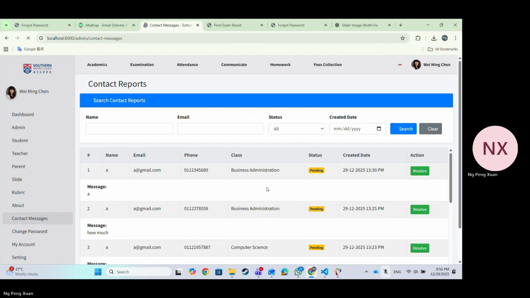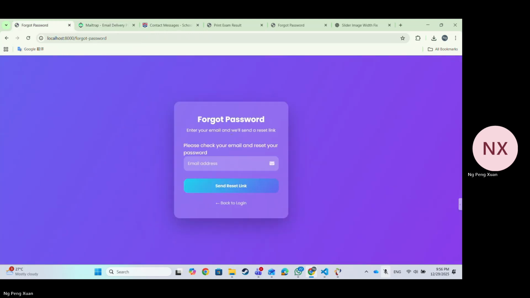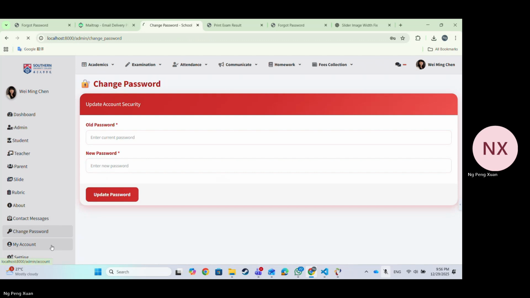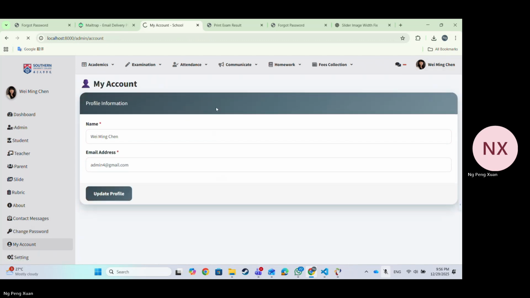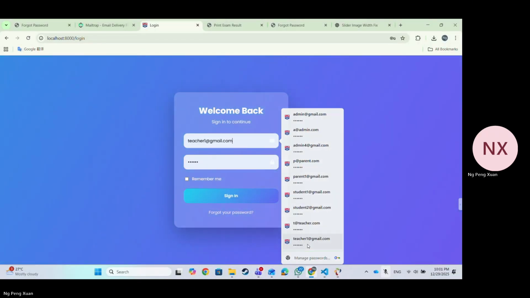Here is the contact report page. So we can automatically send a report. This is the automated report. Here is the change password page. And this is the my account information to other account. Now we go to the teacher side.